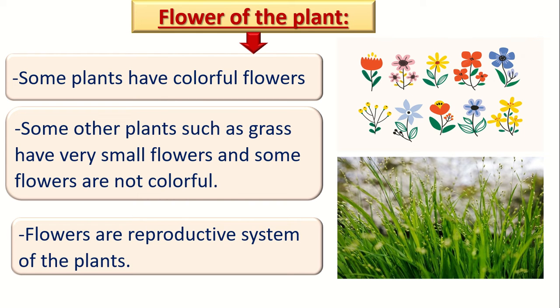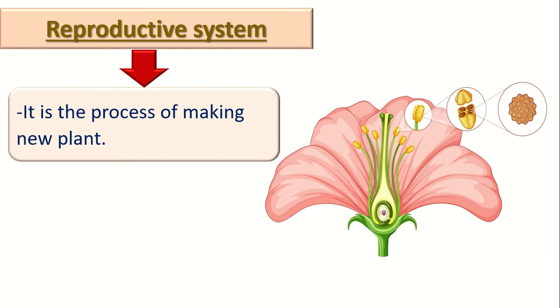What is the function of the flower? The flowers are the reproductive system of the plant. What is the meaning of reproductive system? Repeat after me. Reproductive system. The reproductive system means the process of making a new plant.